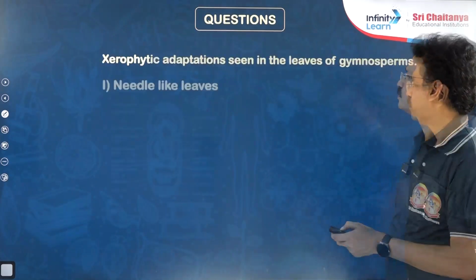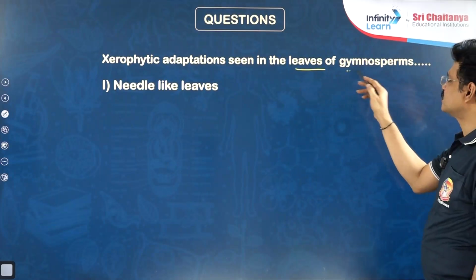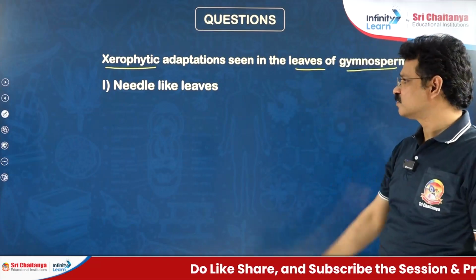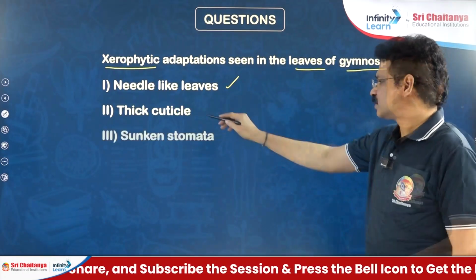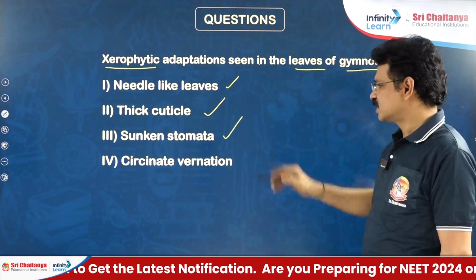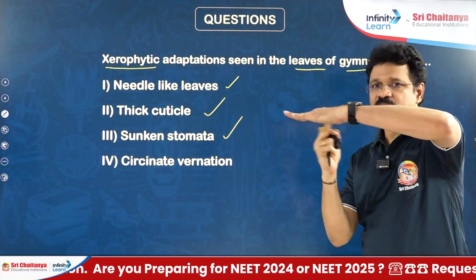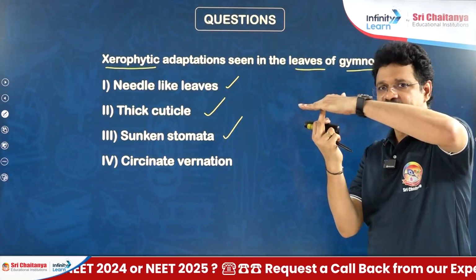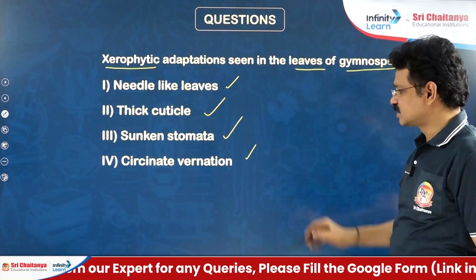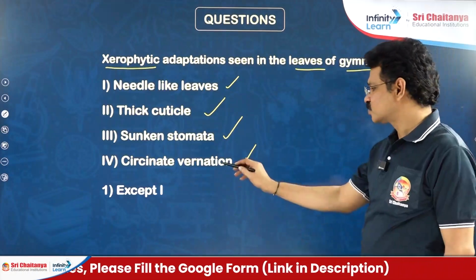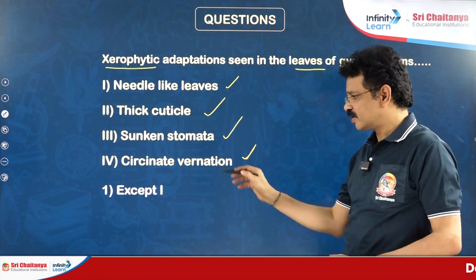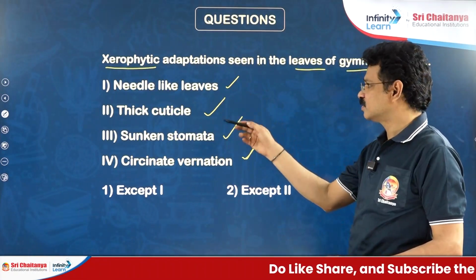Okay. Next question. What are the xerophytic adaptations found in leaves of the gymnosperms? Xerophytic, to reduce transpiration or to minimize the loss of water, leaves are modified into needle-like structures. Presence of a thick cuticle is also one of the characters of gymnosperms to avoid transpiration. Sunken stomata: the stomata are confined to the lower epidermis and present in deep cavities of the leaf, such are called sunken stomata. And the vernation is circinate vernation. The younger leaf shows some coiling. Such nature is called circinate vernation. It is actually a fern character, but found in some members of gymnosperms like Cycas.